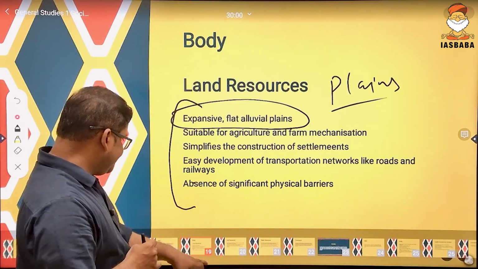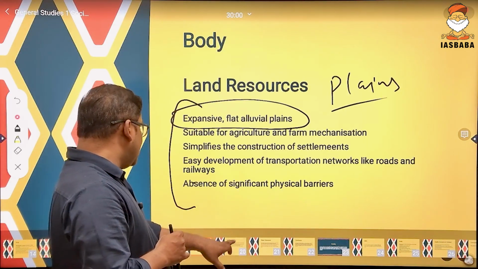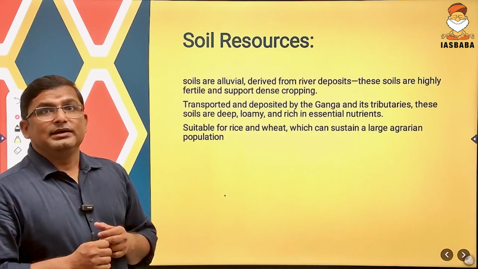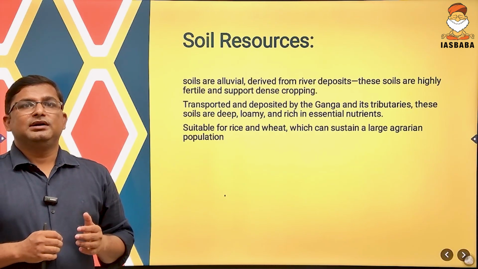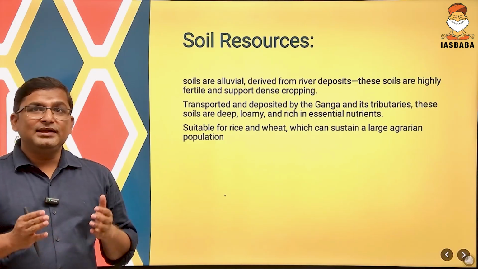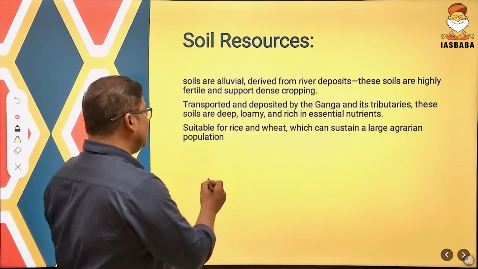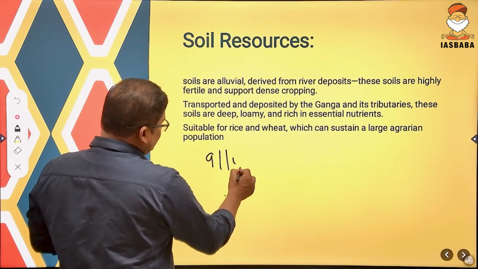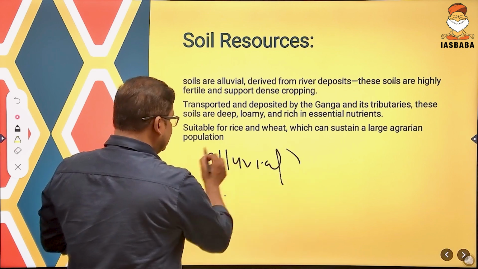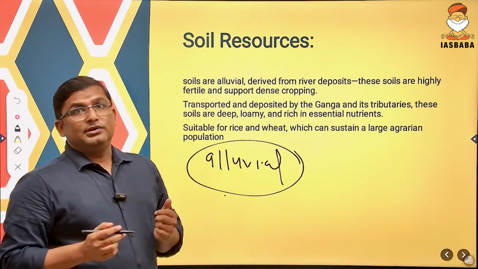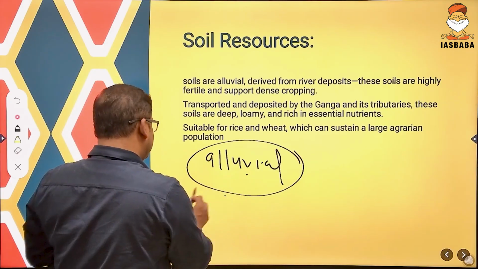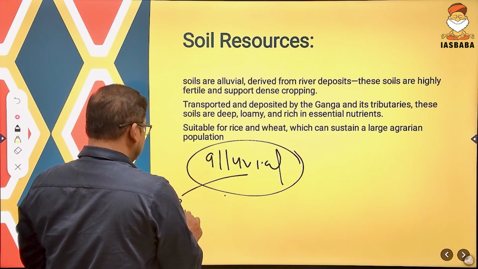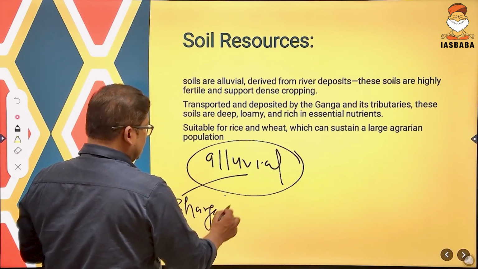Next part is soil resource. See, the Ganga river basin area is a fertile area. Why is it fertile? Because of the alluvial soil. And you know, alluvial soil, especially the new alluvial soil, which is known as khadar. Alluvial soil is of two types, bhangar and khadar.